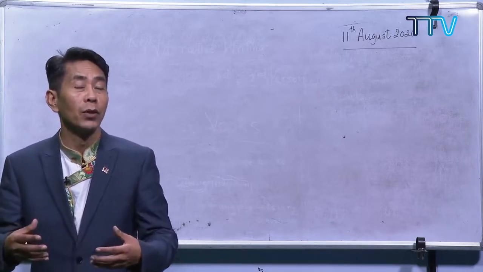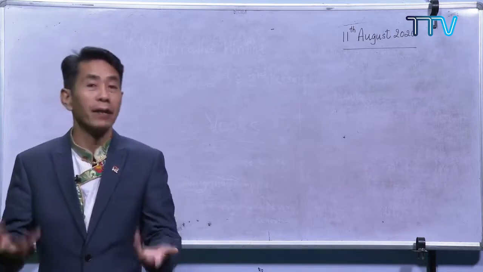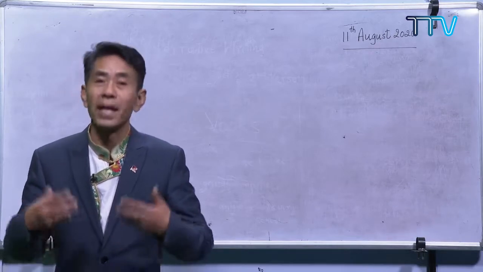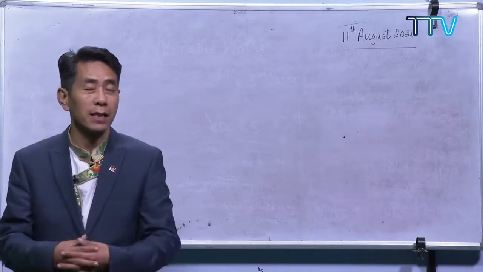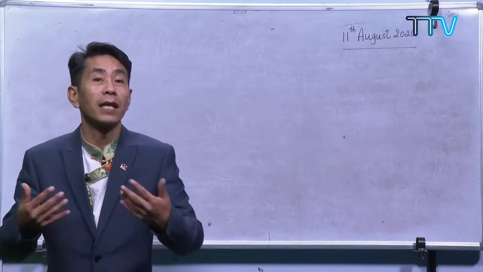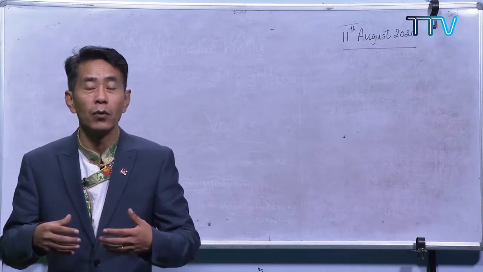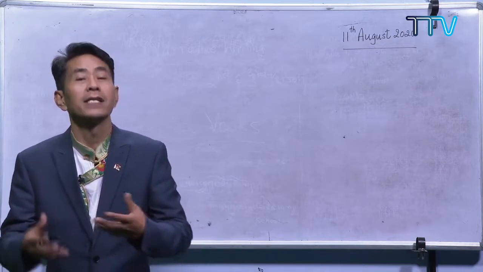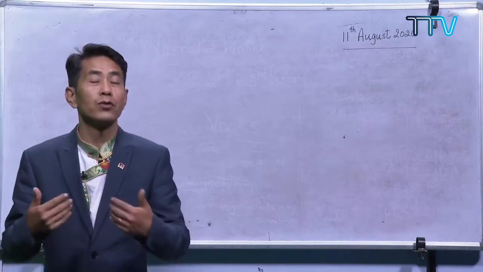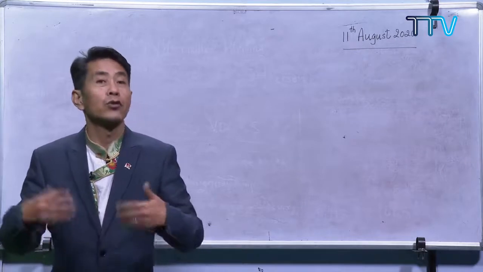Some of you may learn better just by watching or hearing, and some of you may learn better by doing. So there are different types of learners, and it depends upon you. What kind of learner are you? Are you an auditory learner? Are you a kinesthetic learner? You try to see, and according to your own learning style, you try to get the information.